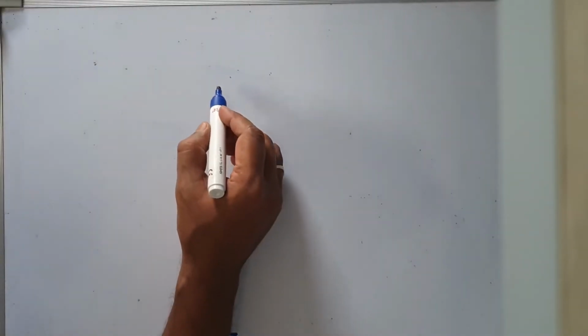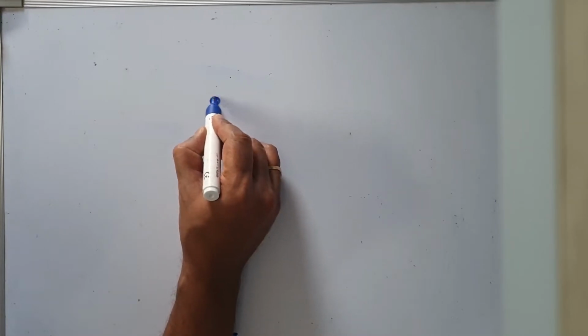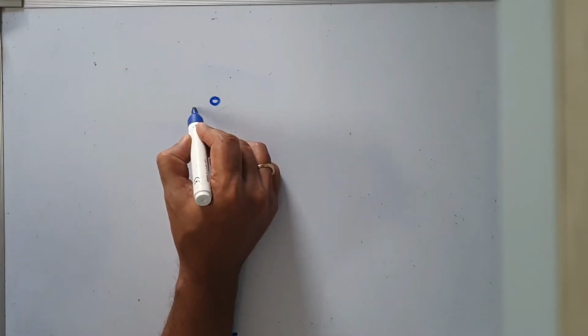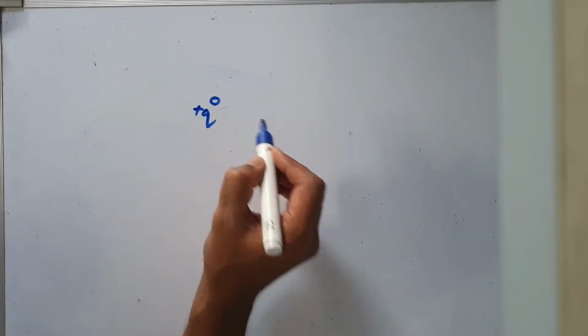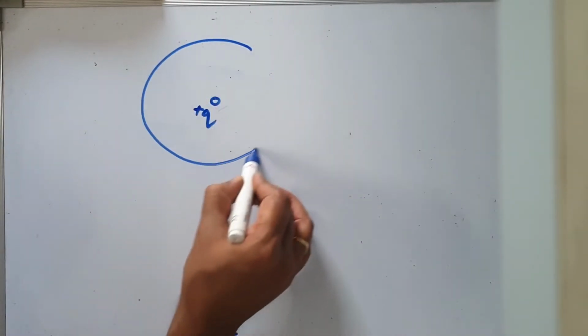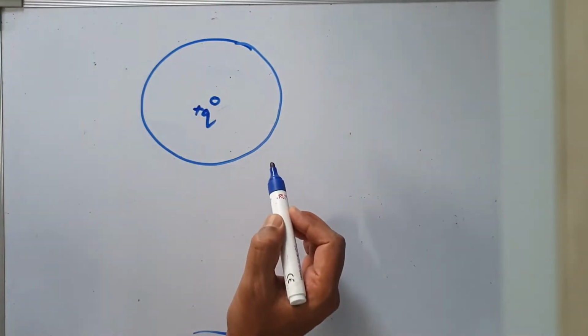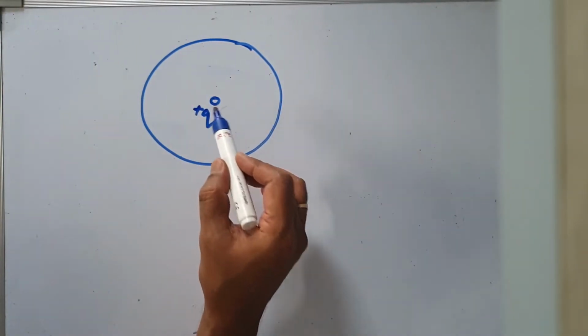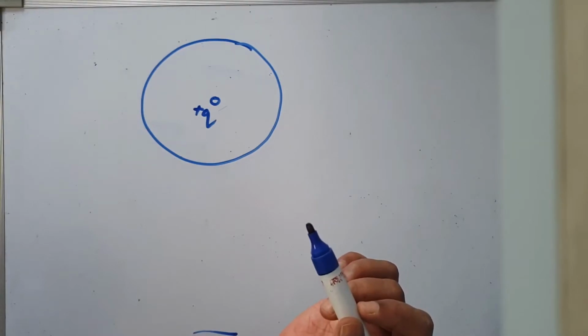Dear students, in the previous video, Saroj sir explained to you about electric field of a charge. What do you mean by electric field? What did you understand? Suppose this is a point charge plus Q. There is a space around this charge where the force due to this charge can be experienced by other charges.